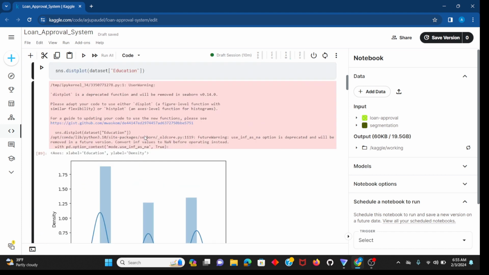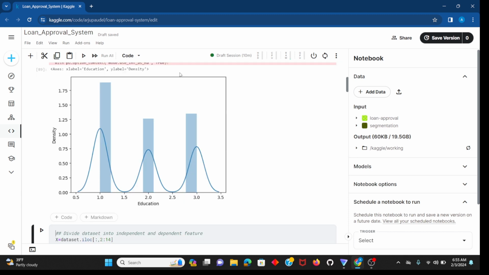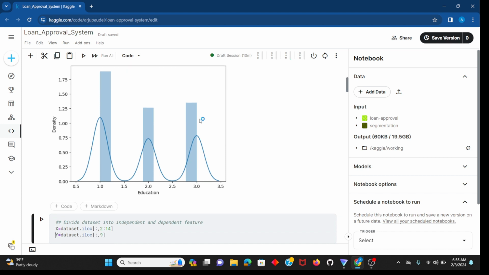I'm also dividing by education and showing it. Education level 1 means the first level of education, then the second level, and then the third level, which is greater than the second and lesser than the first.